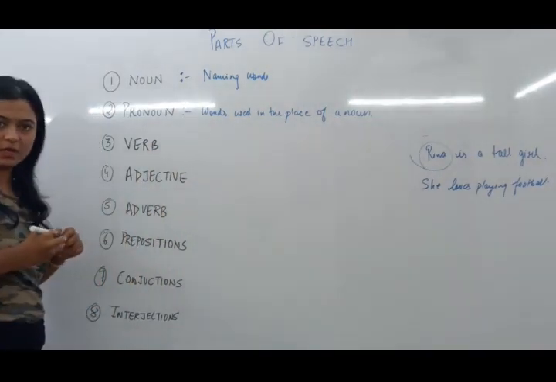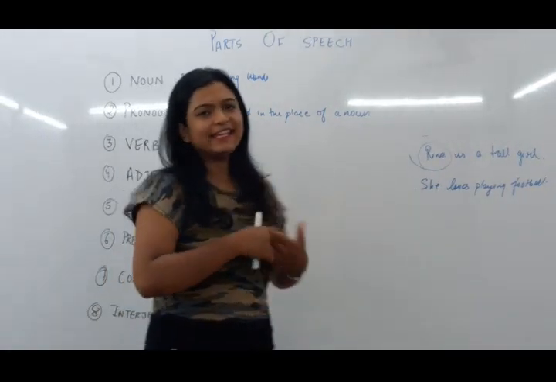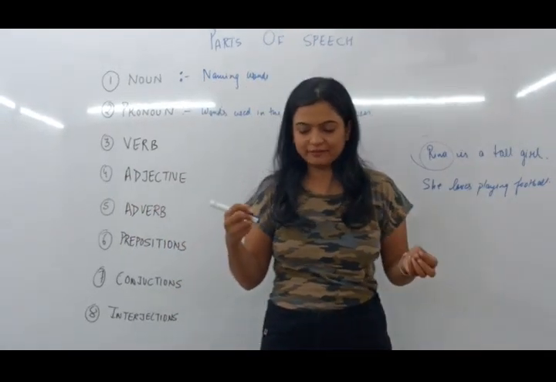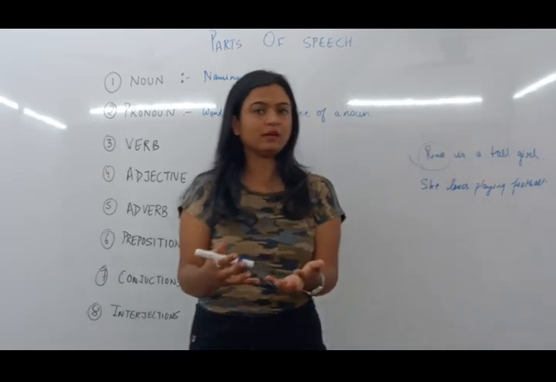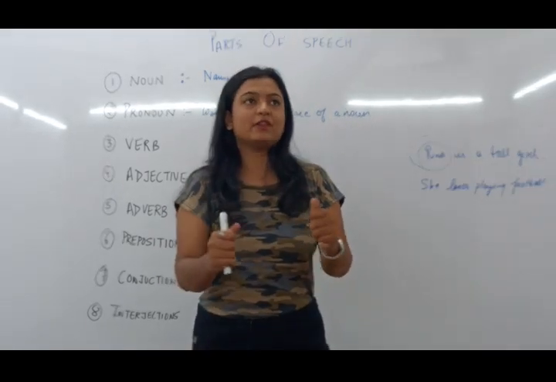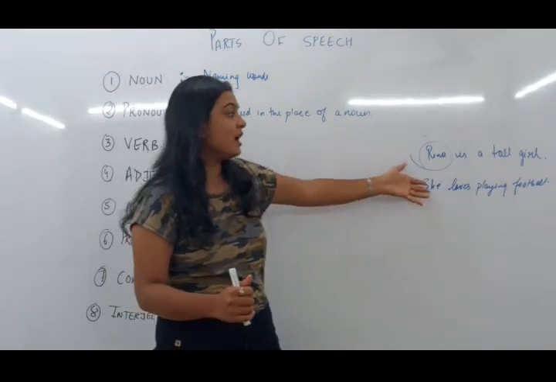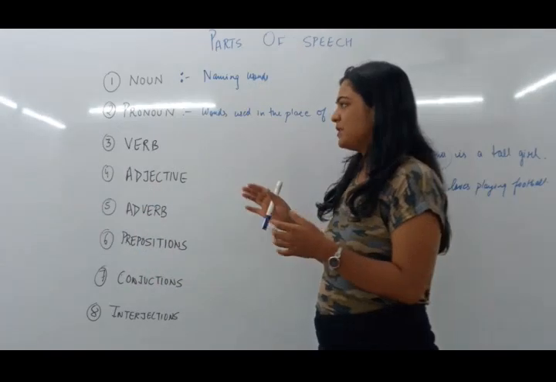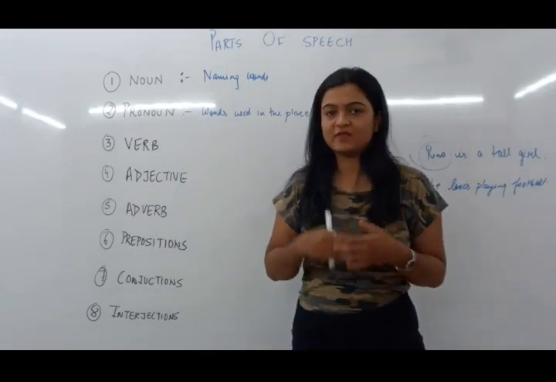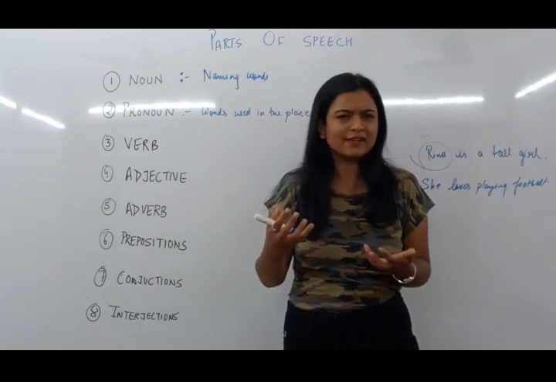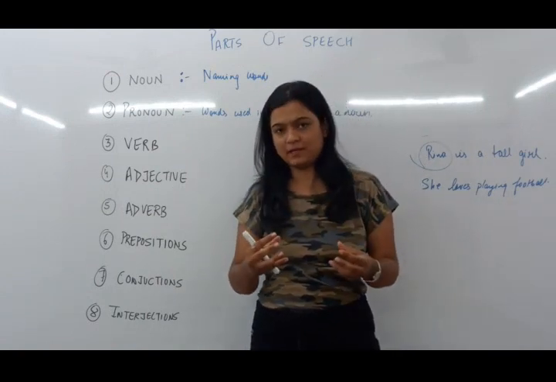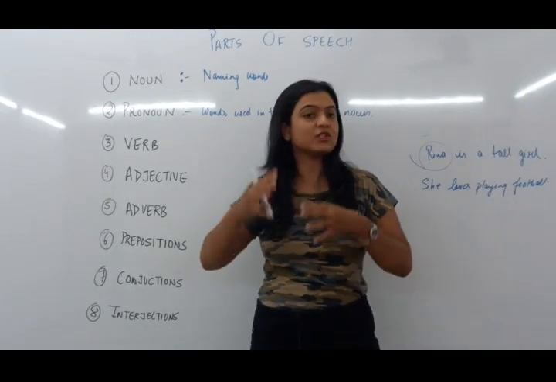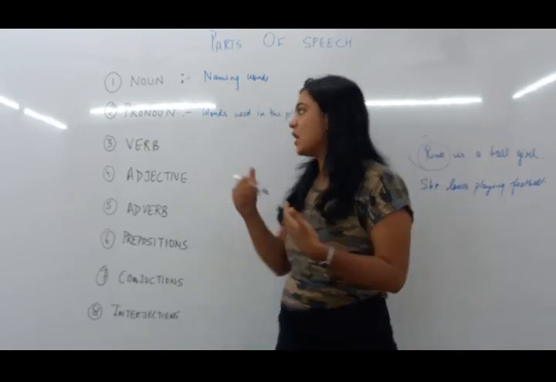Okay? Now, in English, we are always talking about something that is being done or not. For example, if I'm saying that I am teaching you currently, so I'm doing a job right now. For example, if I say here, Reena, she loves playing football. Playing is an activity. So basically, verbs, as we all know, are called action words. Wherever we see something is happening, if we see any act being performed, if we see some action is going on, some job is being done, those words are called verbs.